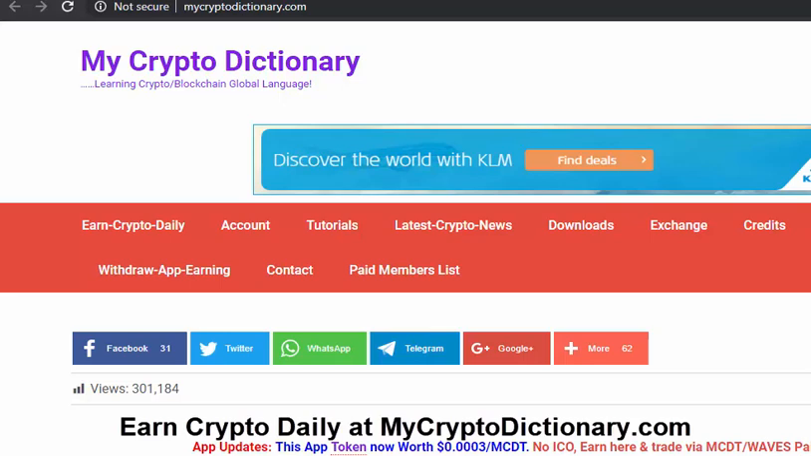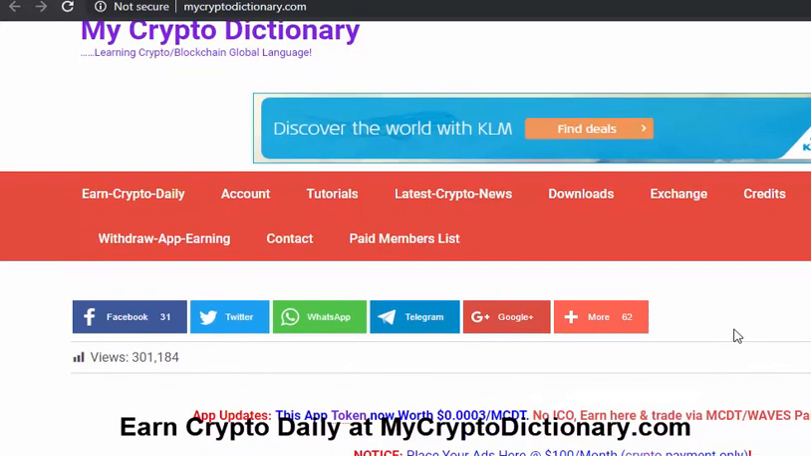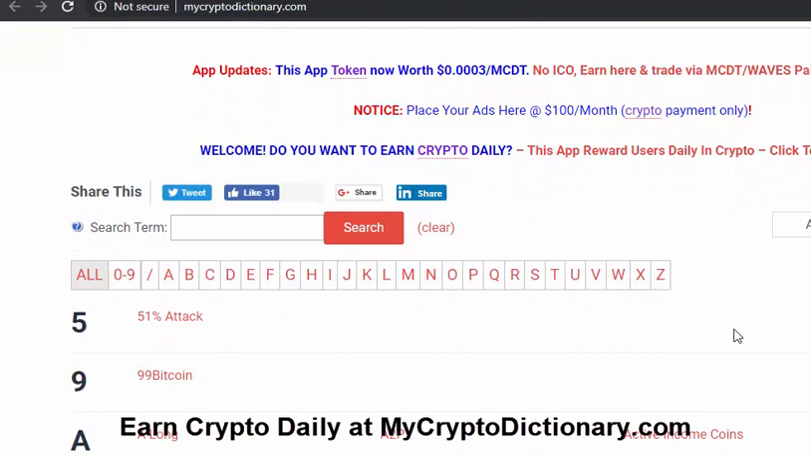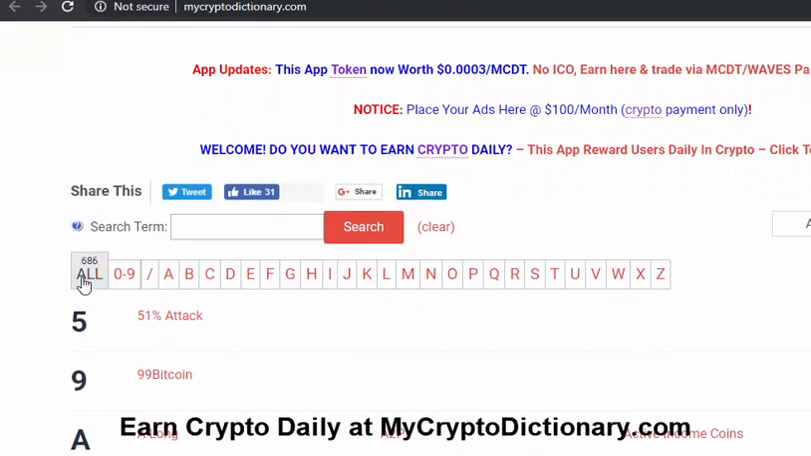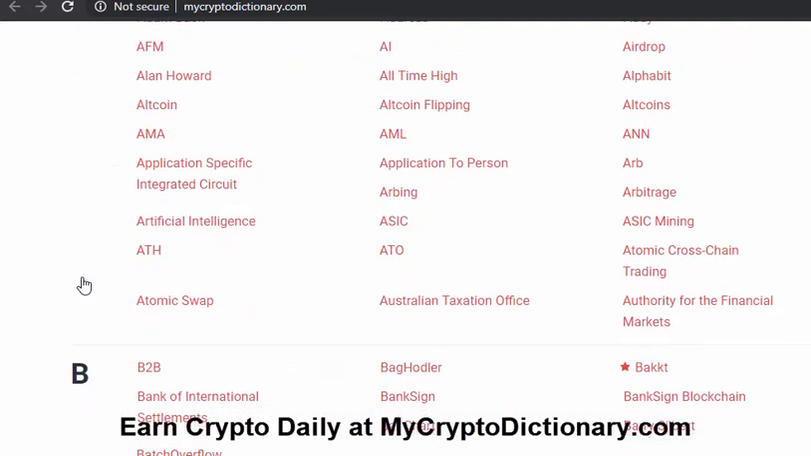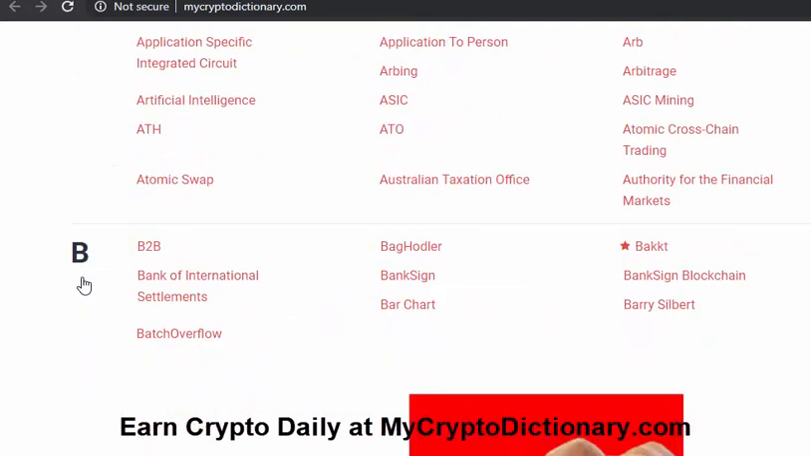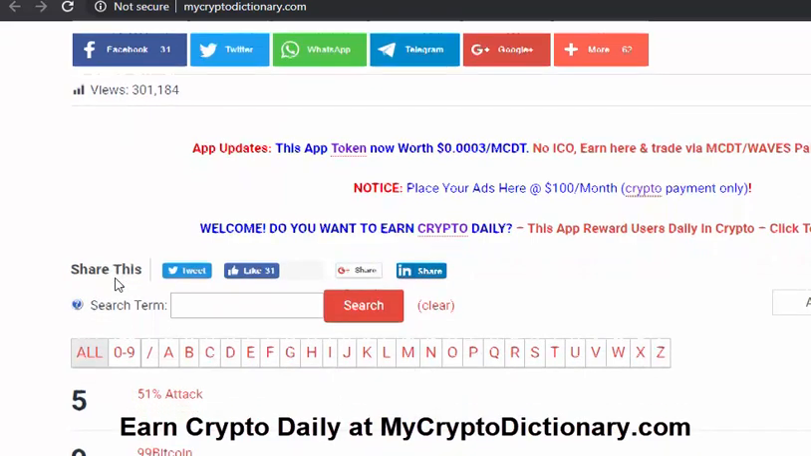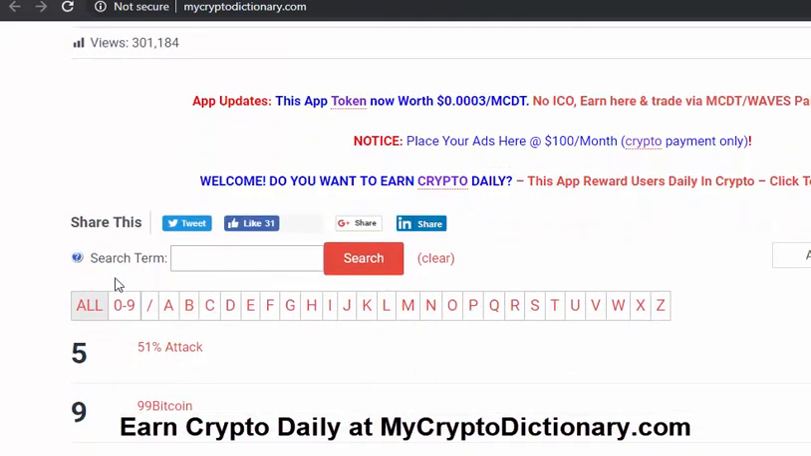So that's it on screen as you can see it. That's my crypto dictionary, learning crypto, blockchain, global language. Presently it has about 686 crypto terms and meanings, and you can easily use it at any point in time. My crypto dictionary lets you check over 680 crypto terms and meanings in a simplified dimension.